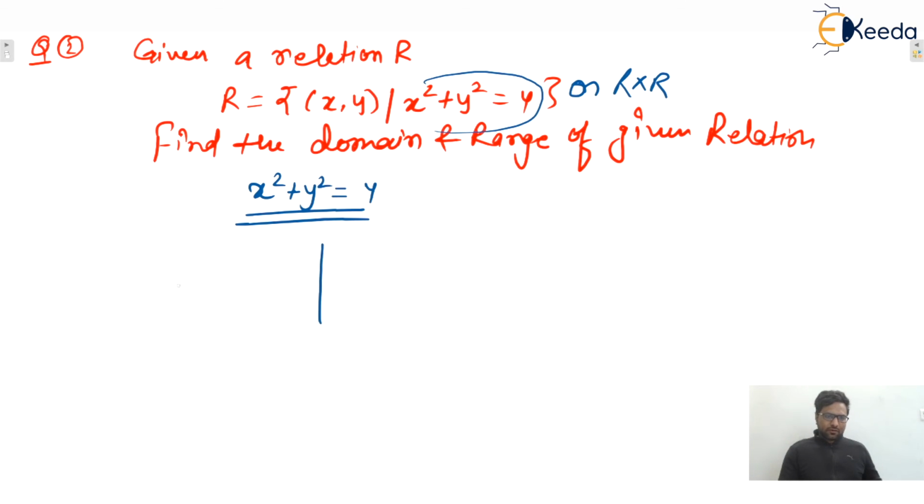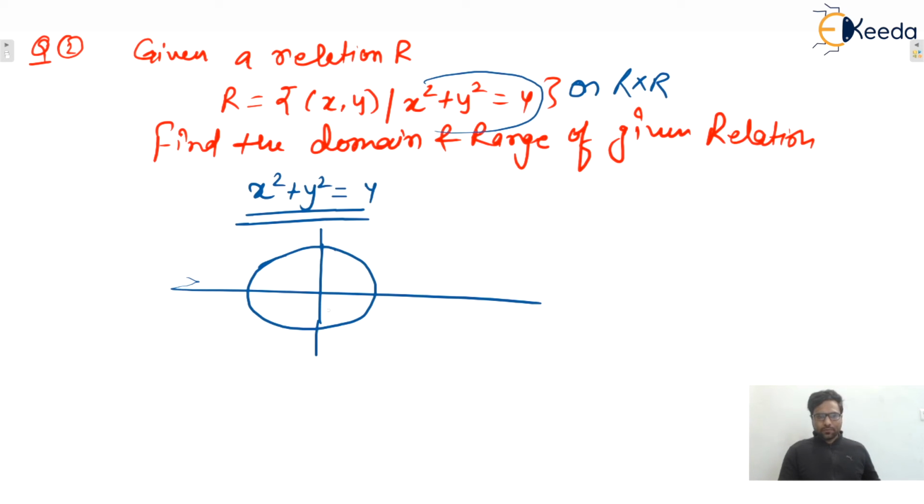So this will be the graph of the circle, in which the center is 0 and the radius is 2. Here this point is (2, 0), this one is (-2, 0), this point will be (0, -2), and this point will be (0, 2), isn't it? That is the graph. Yes or no?